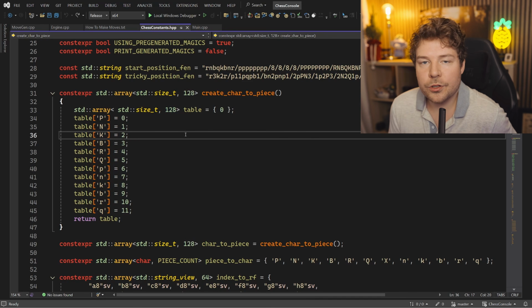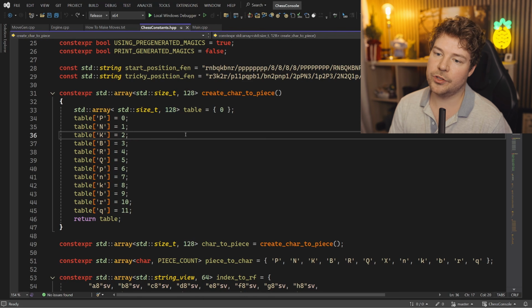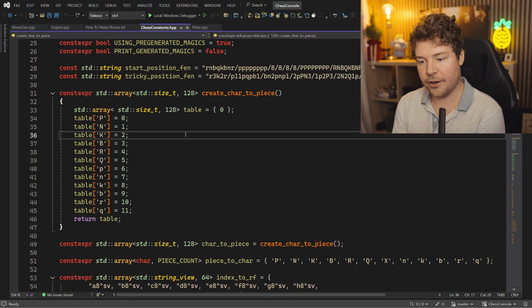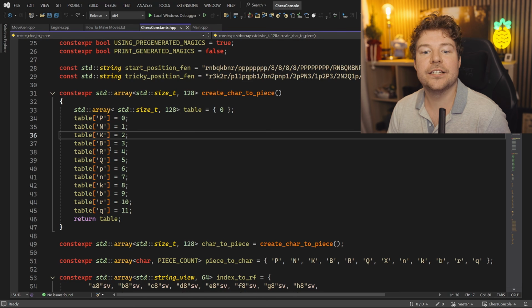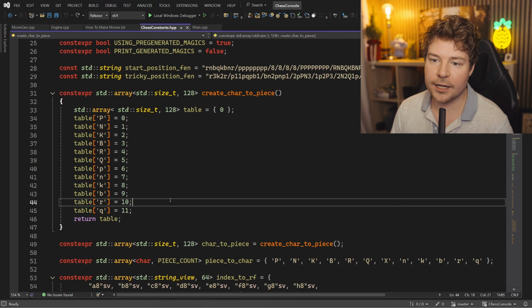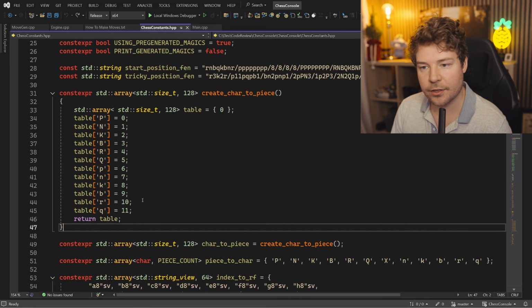So typically you would use a map in this case. However, you may not want to use a map due to the complexity of a map, right? So if you want to retrieve or add stuff to a map, obviously that has to go through more processing than just a simple integer index like a character would be. So I actually don't mind this too much. And again, the fact that it's created once as a constexpr is good.